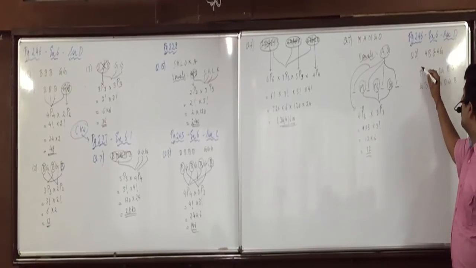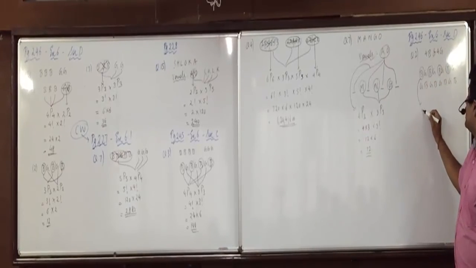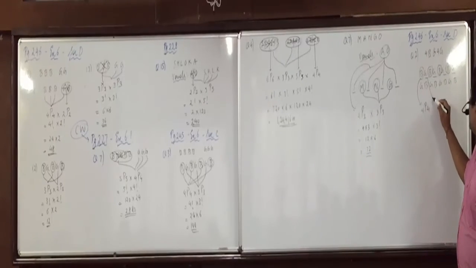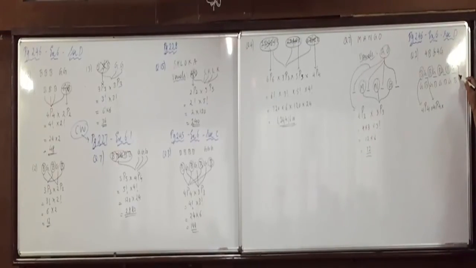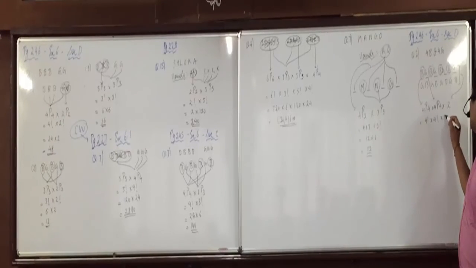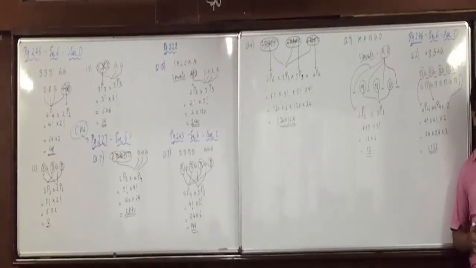Be attentive. 4 boys have to be arranged in 4 places, which can be done in 4 factorial ways. And 4 girls have to be arranged in 4 places, which can be done in 4 factorial ways. What else? Into 2, because 2 alternatives are possible. So 4 factorial into 4 factorial into 2: 24 into 24, 576, into 2, 1152. Is everyone clear with this?